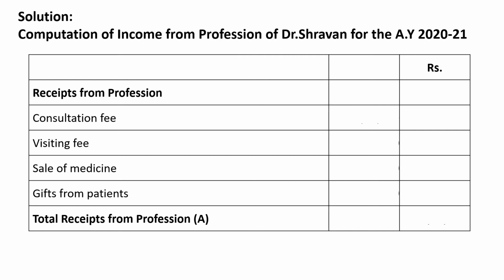The first one is consultation fees 1,50,000, then visiting fees 24,000, sale of medicines, this is relating to profession, 25,250, and gift from patients is also mentioned, that is 5,000. So altogether the total receipts from profession will be 2,04,250. We are going to mention it as A.